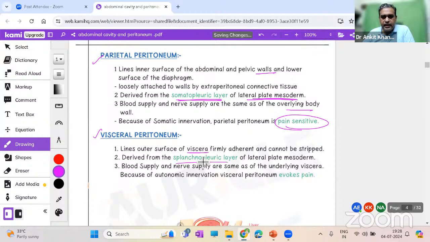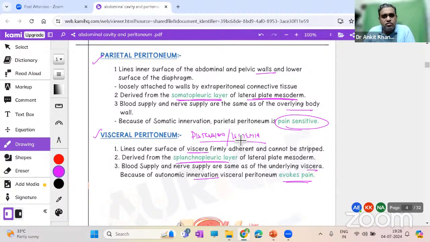Embryology is different. It has a splanchnopleuric layer. Now, splanchnic means viscera, and somatic means the body wall. Blood supply is the same as the viscera, and because of autonomic innervation, it evokes pain. Now, what will evoke pain in the case of visceral peritoneum? It is basically distension or ischemia. You have heard of heart attacks, ischemic myocardial infarction, angina pectoris. Once you read more, you will learn about mesenteric ischemia.